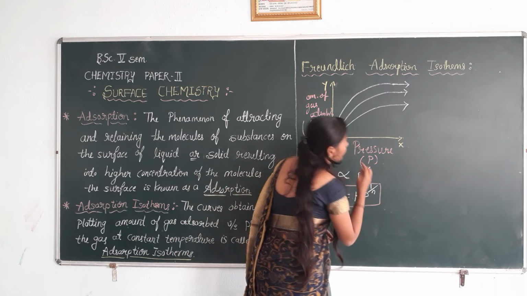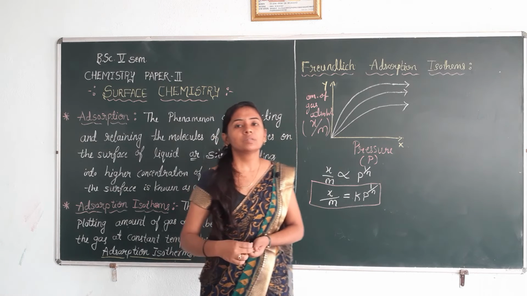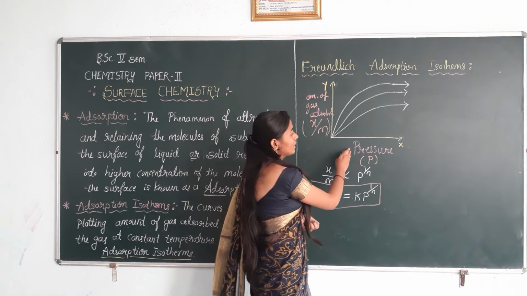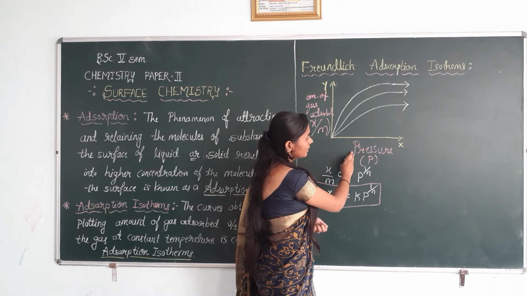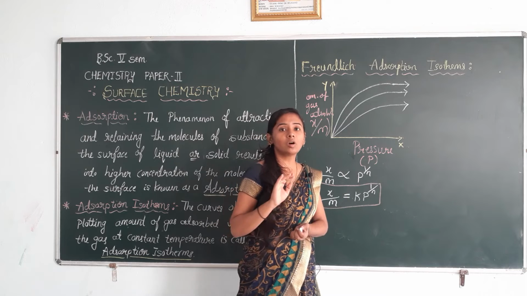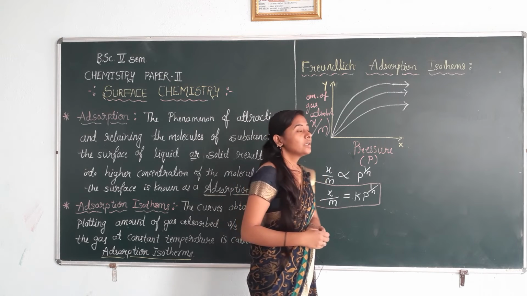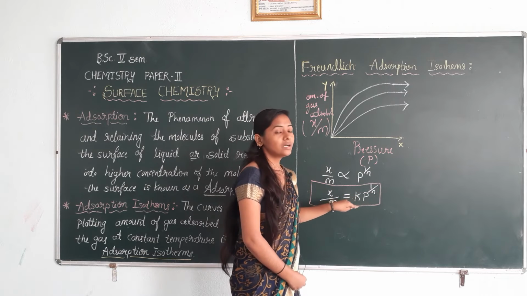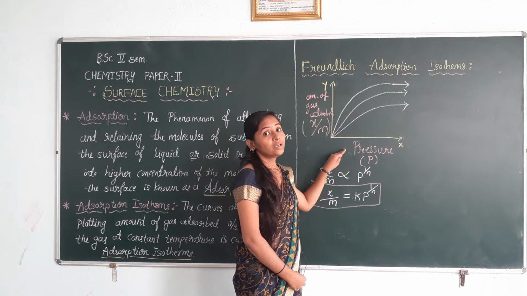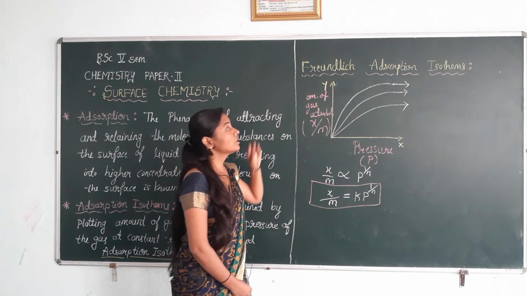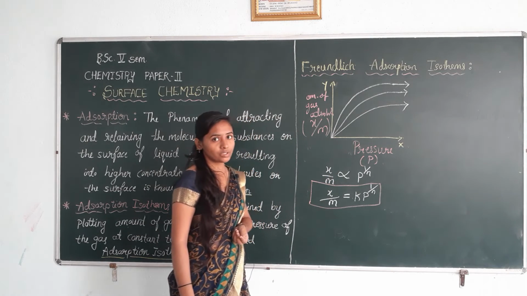Next, it has some limitations. First one is pressure: it does not operate at high pressure. Next, k and n are constants at a constant temperature. These are the limitations for the Freundlich adsorption isotherm.